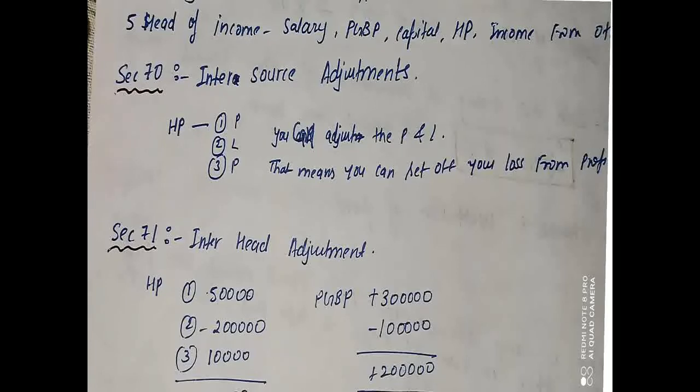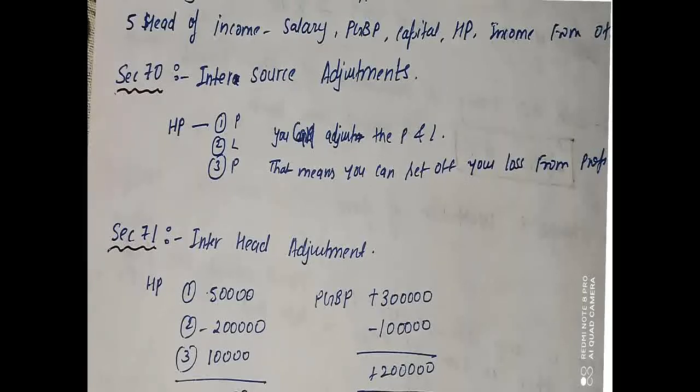Source means it can be more than one, or it can be infinite. Suppose I take an example that I have a house property, and I'm earning income through the house property. It does not mean the person has only one house and earns income by selling or dealing with that particular house. No, he can have n number of houses.